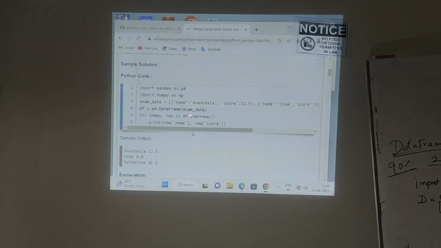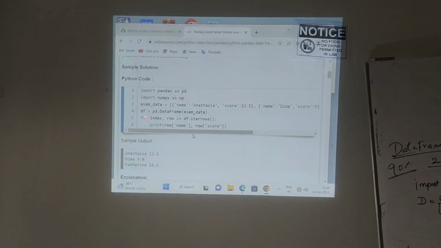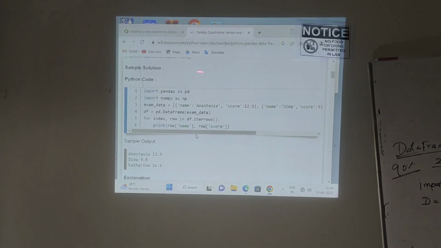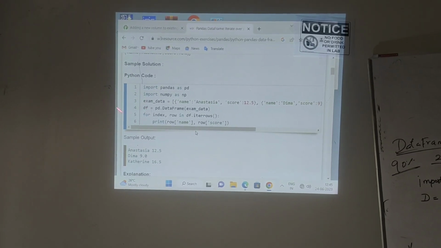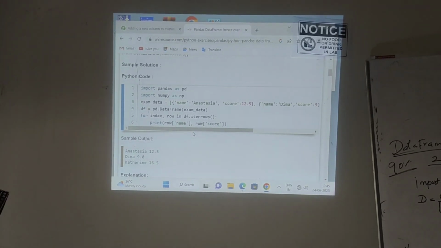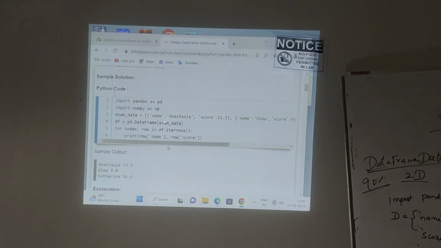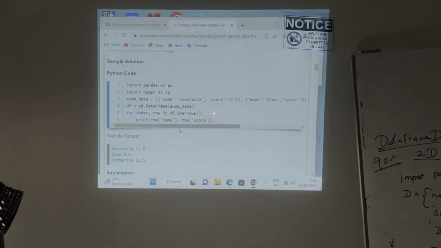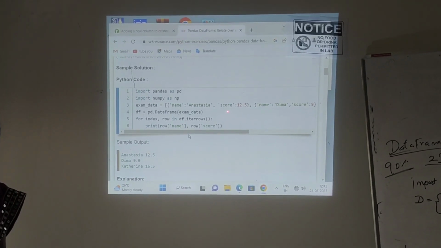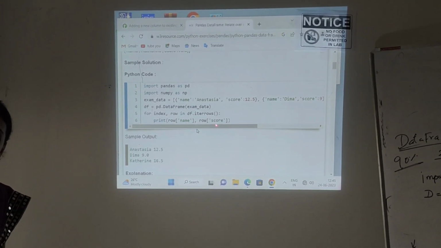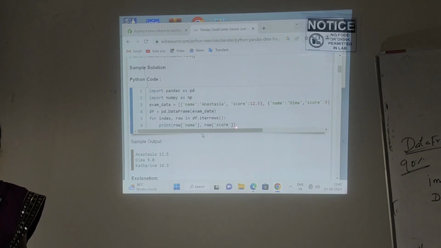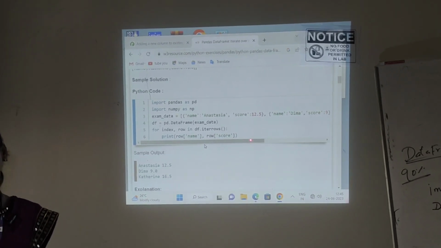It will automatically create the table. The table will be stored in the df variable. After that, how do we do the iteration operation? Let's see. For index, if you do not give an index value, it will automatically take the default index value. What is the default index value? It starts from the 0th location onwards.